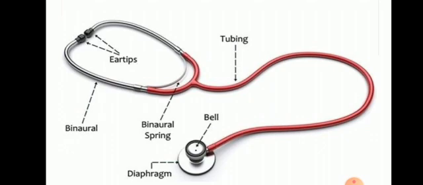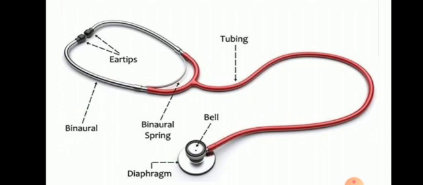Put the open end of the tube on one of your ears. Now place the mouth of the funnel on your chest near the heart. Listen to the thumping sound carefully. These sounds are the heartbeat. Count the number of beats in a minute.